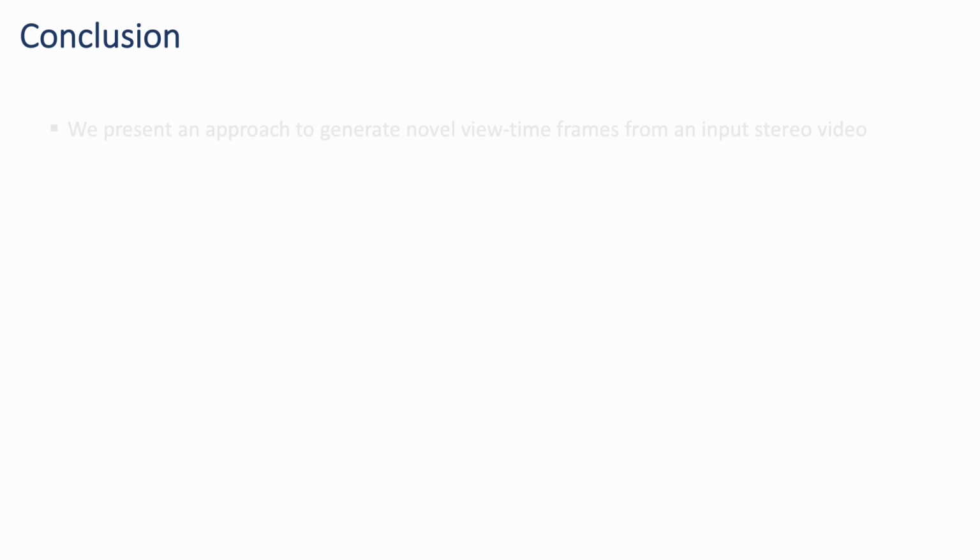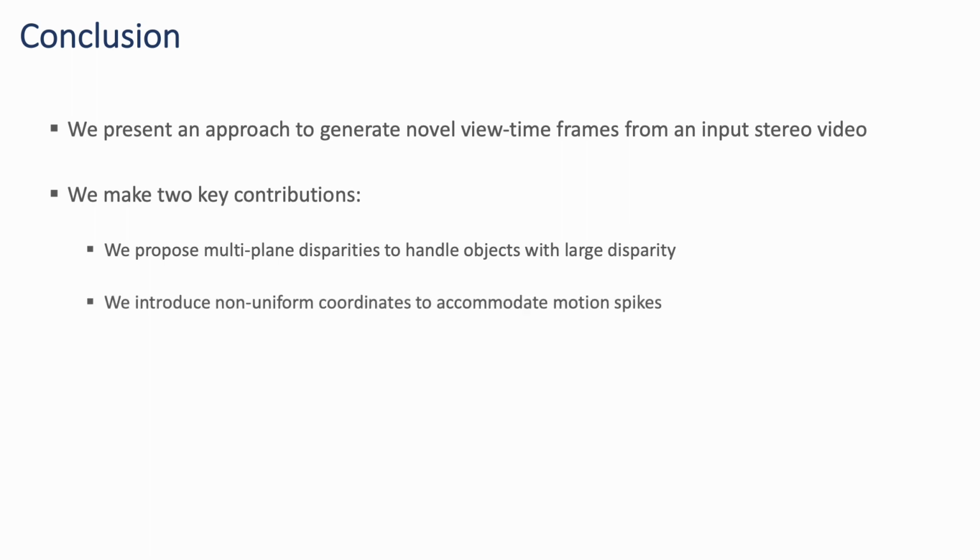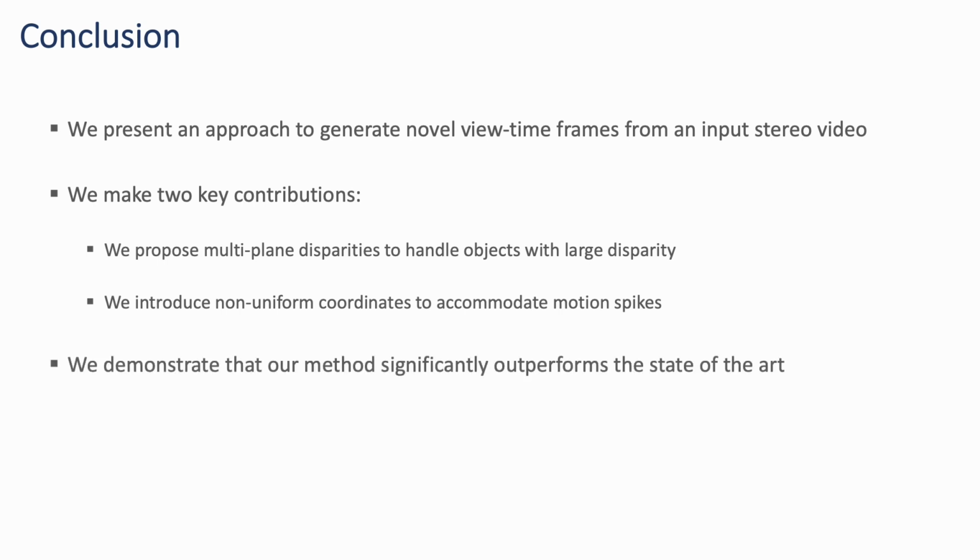In conclusion, we present an approach to generate novel view-time frames from an input stereo video. We make two key contributions. We propose multiplane disparities to handle objects with large disparity, and we introduce non-uniform coordinates to accommodate motion spikes. We demonstrate that our method significantly outperforms the state of the art.